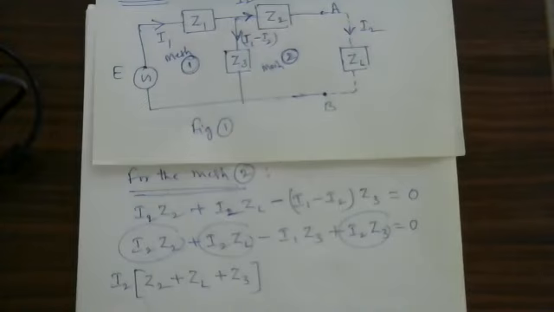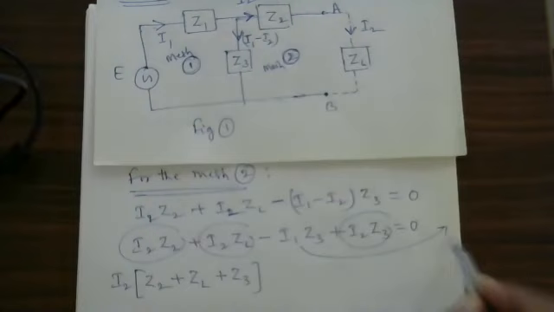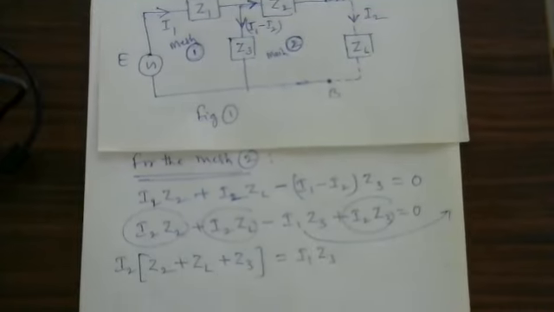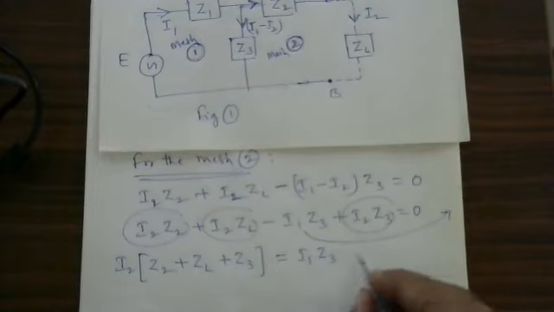This one you send to the other side of the equation, minus becomes plus, equal to I1 into Z3. I will take that as equation number 2.